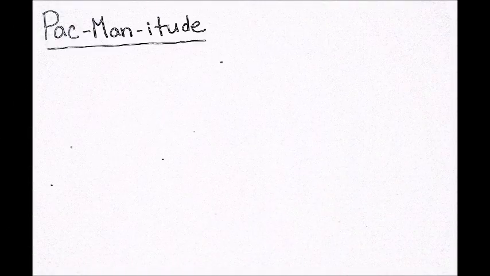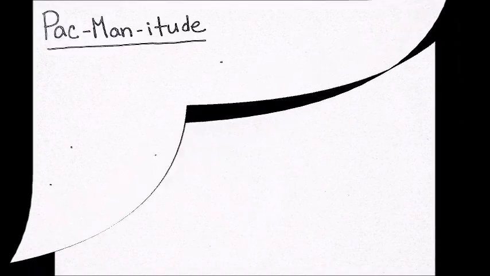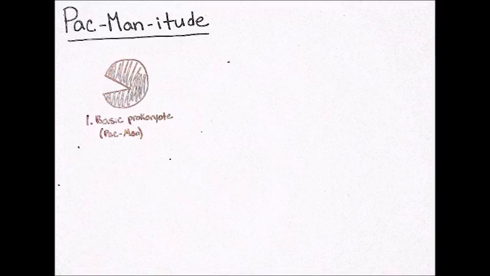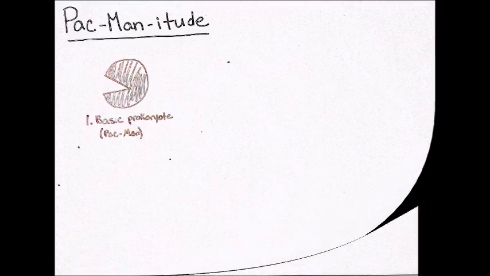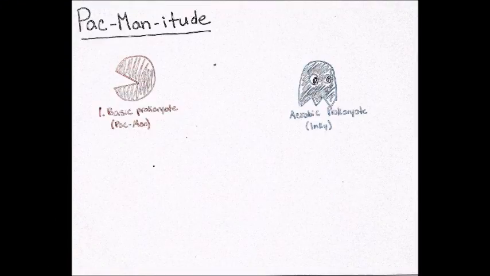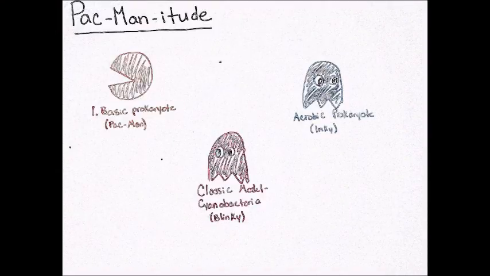In order to explain the story, we'll need to introduce three main characters. First character is a basic prokaryote. He eats other prokaryotes. His name is Pac-Man. The second character is an aerobic prokaryote. He figures out how to take oxygen in and make energy. His name is Inky. The third and final character is a classic model, cyanobacteria, still making oxygen from the sun.